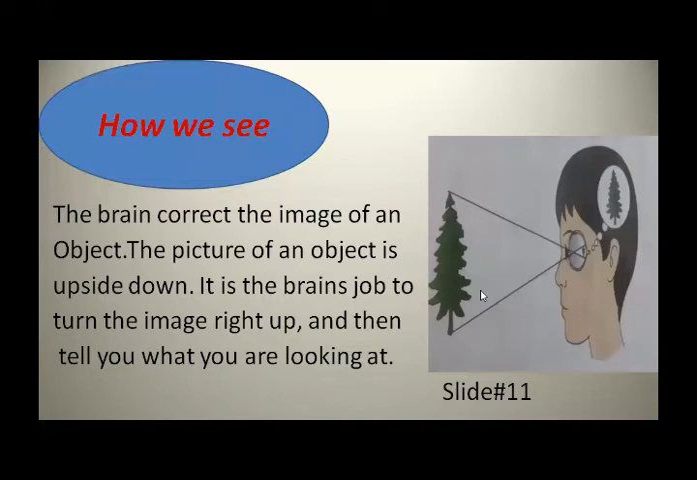So you know, students, our eyes act like a camera. They detect images and send the signal to our brain. Then the brain's job is to tell us what we see. Okay, so you know that our five senses work together and send messages to the brain, and then the brain tells us what is happening around us. So this is about how we see. The brain corrects the image of an object. The picture of an object is upside down. It is the brain's job to turn the image right side up and then tell you what you are looking at.